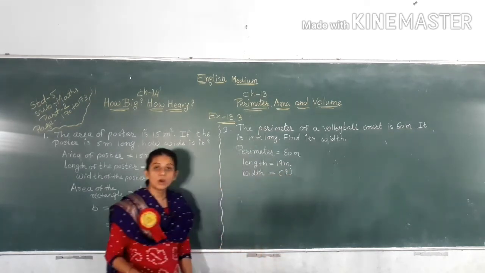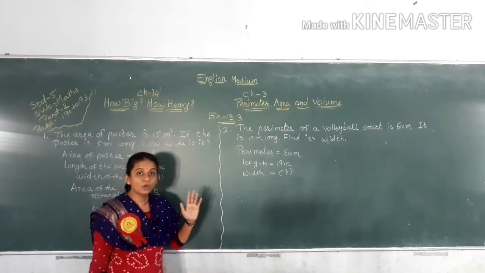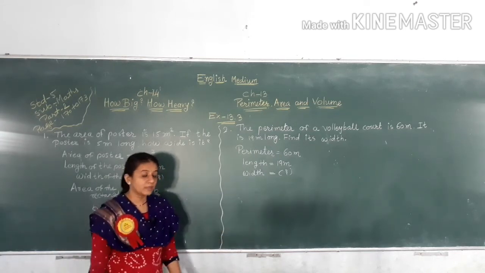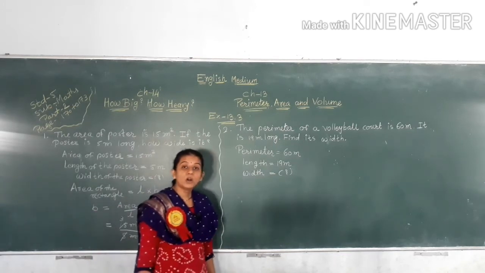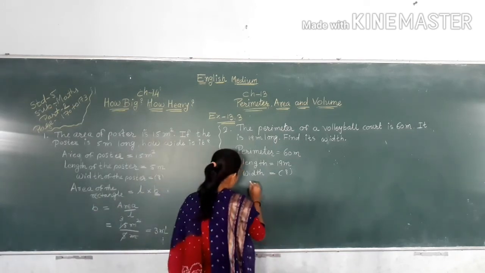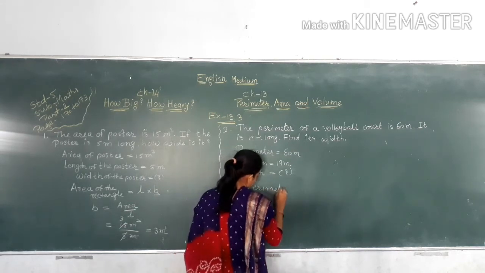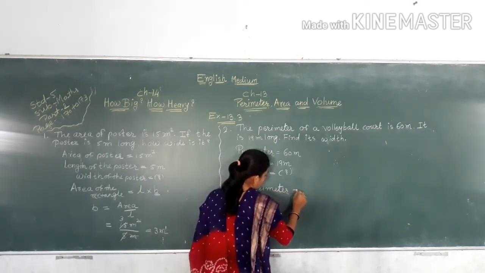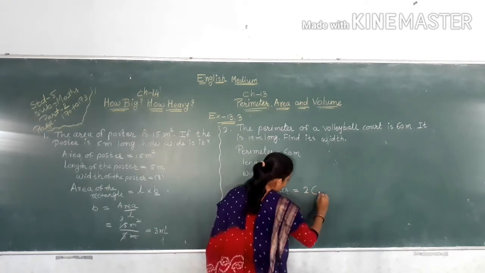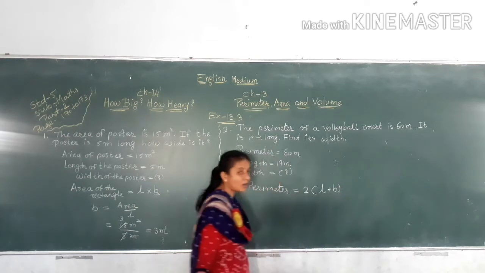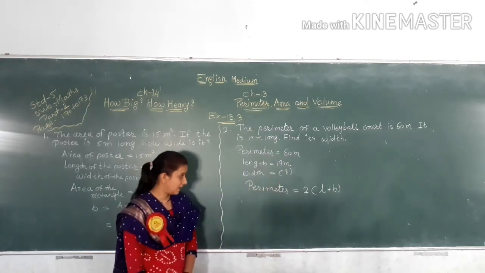Now perimeter of a rectangle. Volleyball court, which shape is there? Rectangle shape is there. So perimeter of rectangle is equal to 2 multiply L plus B. This is the formula of perimeter of rectangle.